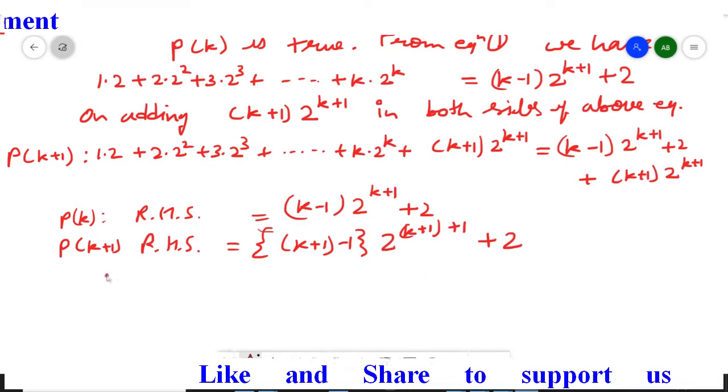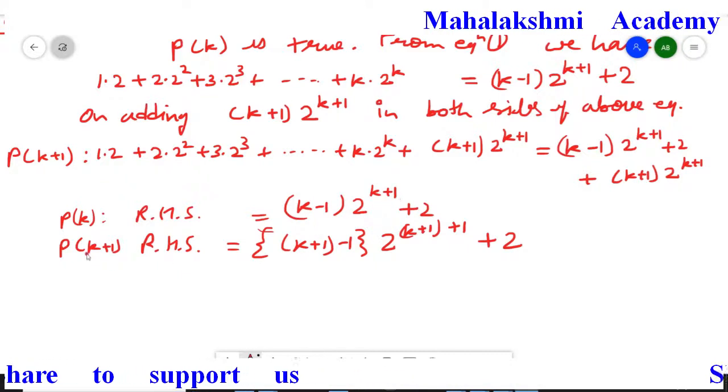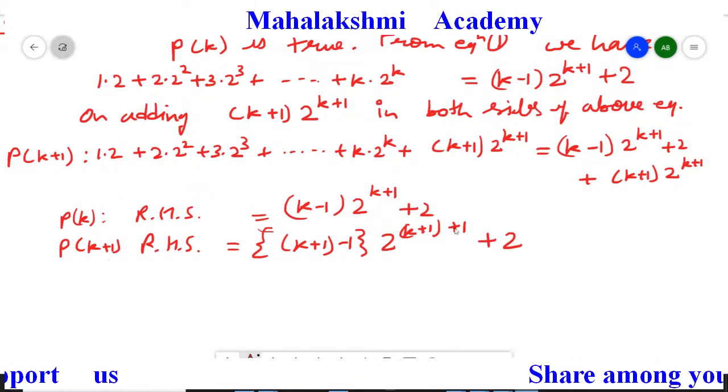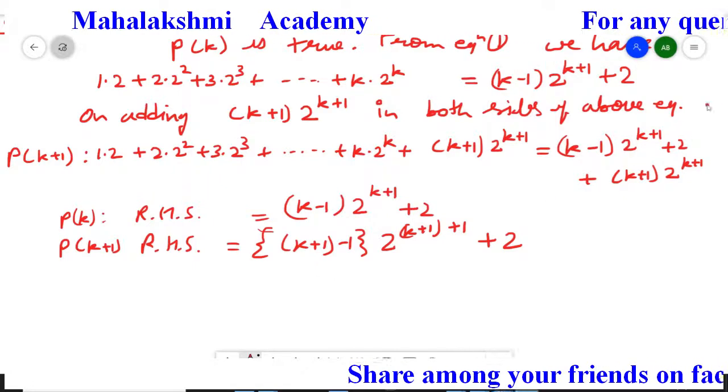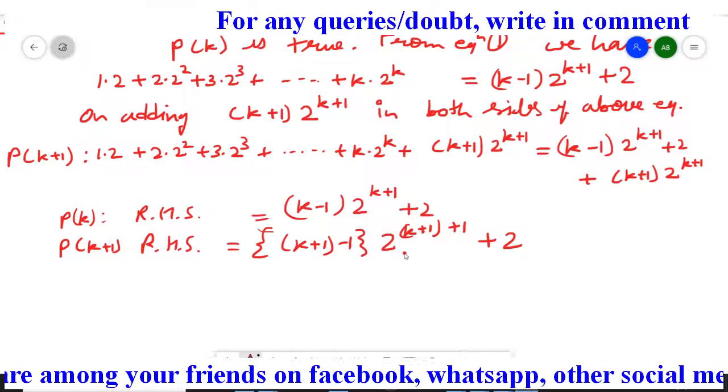Just see here, whatever you have here, in that plus 1 you have to do. So what we have here, k plus 1, so k plus 1 plus 1 we have to do. Means the right hand side we have to arrange in this format.